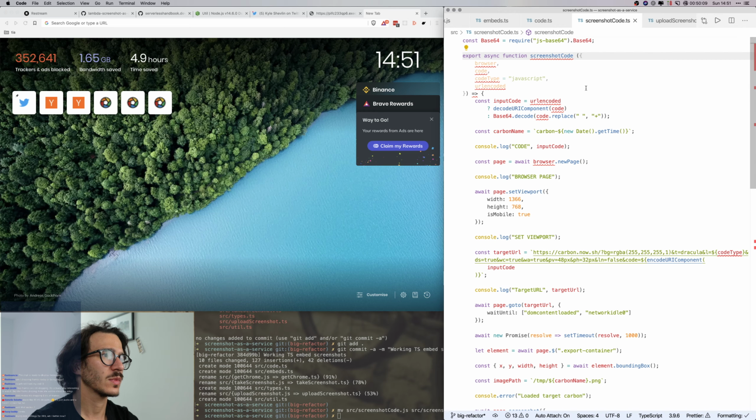Yeah, code string any, and we don't need the fat arrows anymore. Got that. So here where we're calling it, we need to not call it with those things. And code type is going to be code type or JavaScript as the default. Cool. Now, screenshot code, we input code is either URL encoded and we decode it.